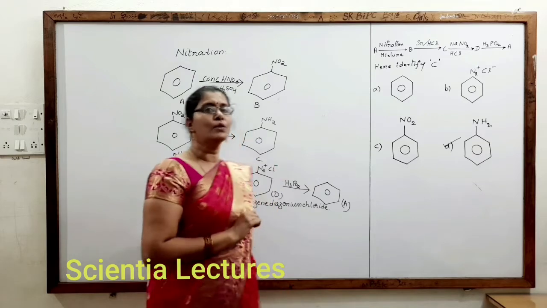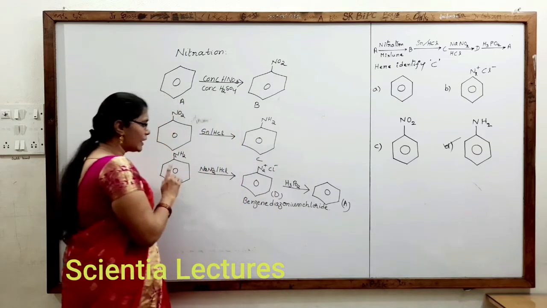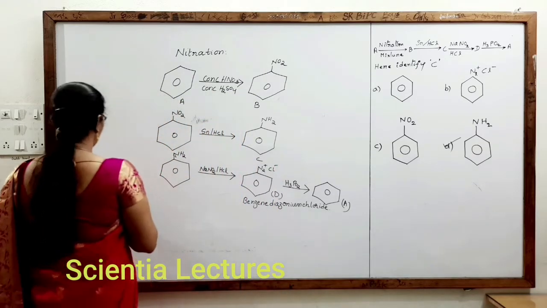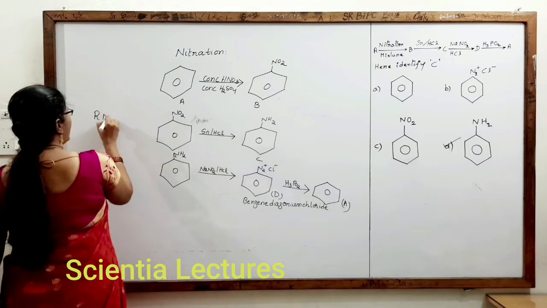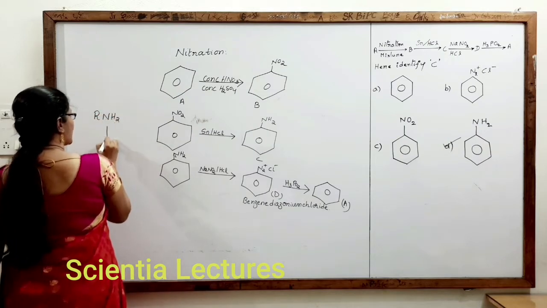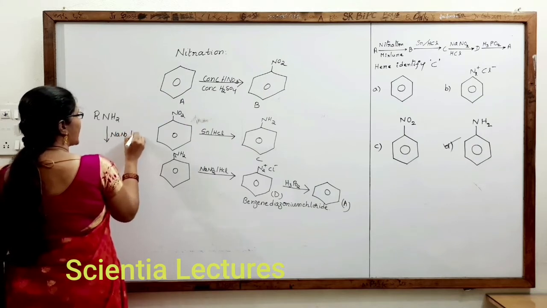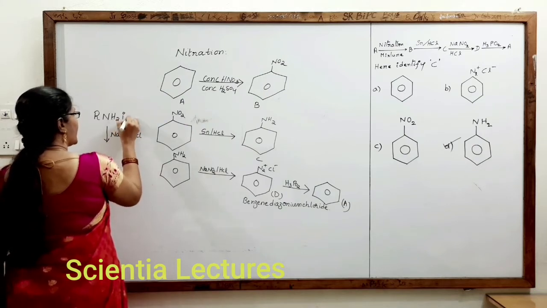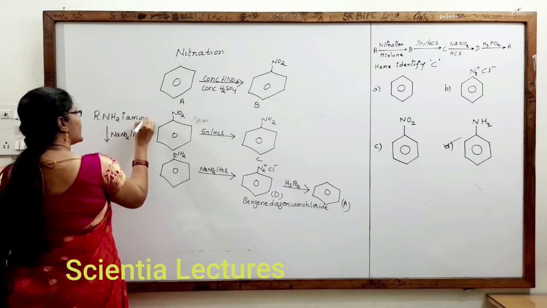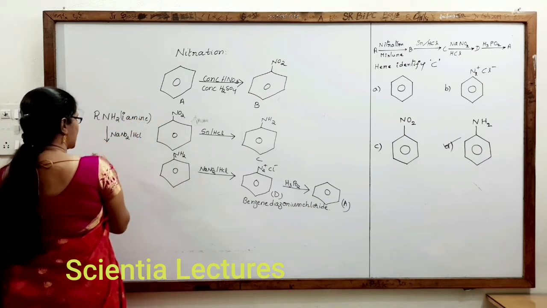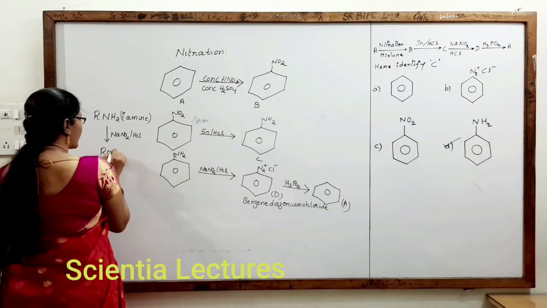But when you take RNH2, not alkyl halide, RNH2, which is a primary amine, in the presence of NaNO2 by HCl, it produces alcohol.